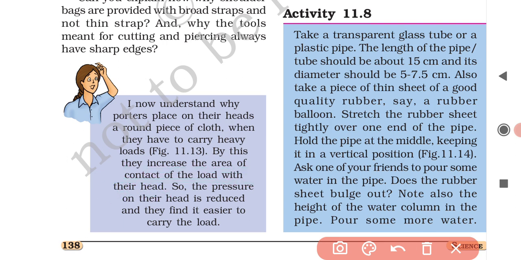Many a time you have seen that the porter carries a heavy load on his head, and before carrying the heavy load, they place a thick and round piece of cloth on their head. So by doing this, they are increasing the area of contact of the load with their head. So the pressure on their head is reduced, and they find it easier to carry the load.